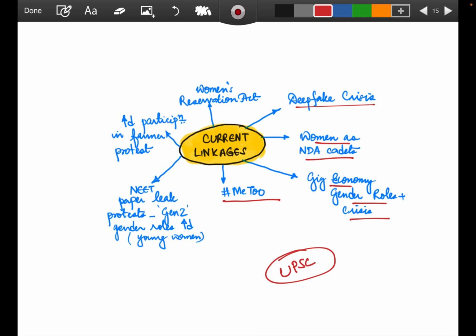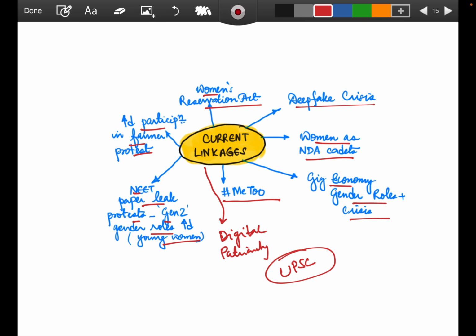Me Too movements with NEET paper leaks protest. Gen Z and how gender roles increased young women's participation. Digital patriarchy, which I forgot to mention here, though I talked about it in my previous slide also: how online scamming and online trolling have been happening. Increased participation in farmer protests, the Women's Reservation Act that has come up. So everything in current affairs can be linked with this dimension.